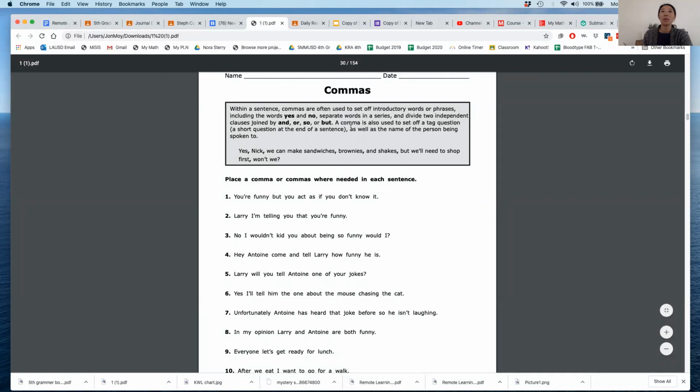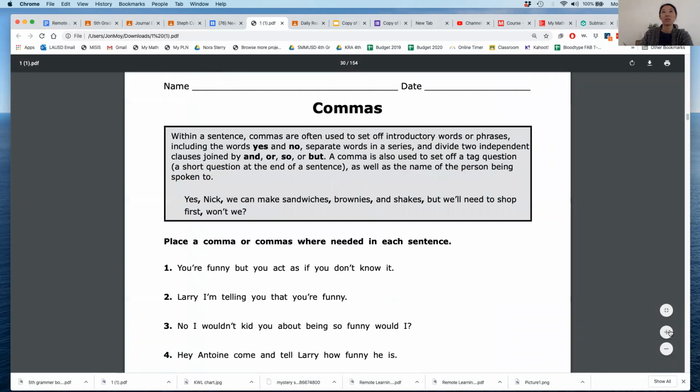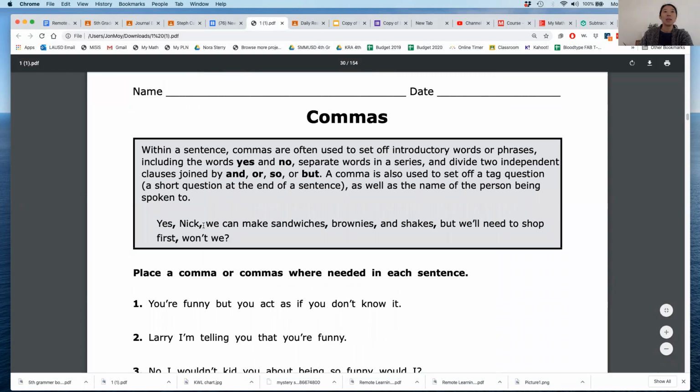Also, the comma is used to set off a question tag, like in this sentence. We'll need to stop first, won't we? Okay, so let's check out every time they put a comma. Yes, Nick, we can make sandwiches. So see how they put a comma between yes and Nick to show that you're talking to Nick, right? Zoom in a little bit. Yes, Nick, comma, we can make sandwiches. So they put a comma after Nick too because it's dividing this clause, yes, Nick, from this clause.